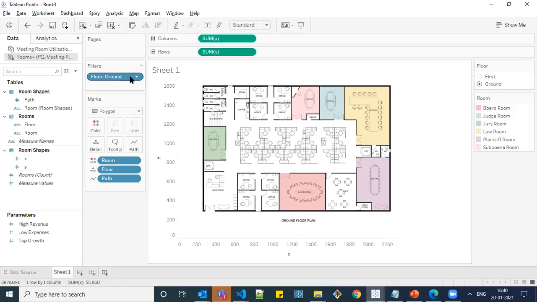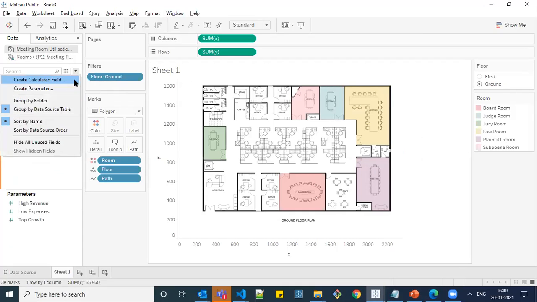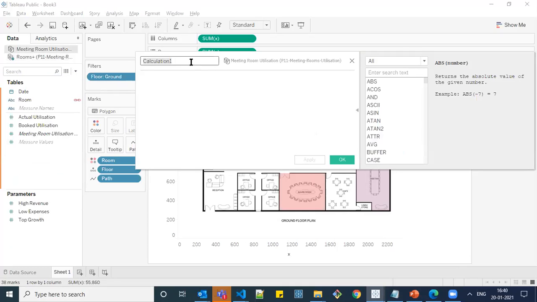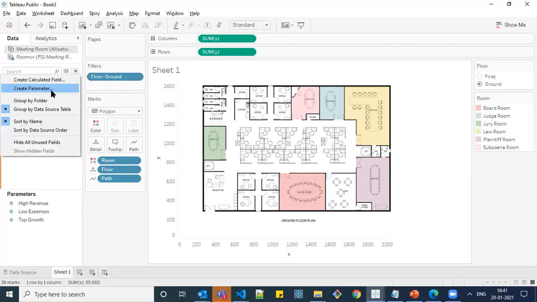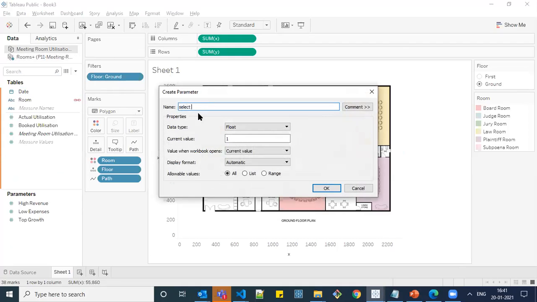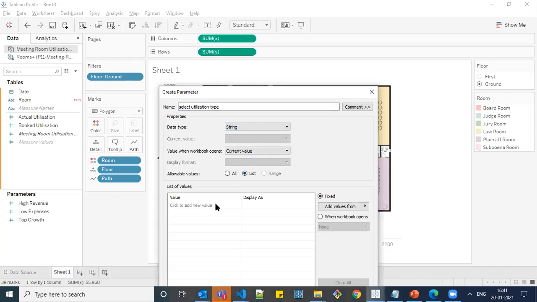And the final thing we need to add is the utilization level. What is the booked utilization? What is the actual utilization level? For that, we're going to create a calculated field. First, we need to create a parameter to select the visualization type. Select utilization type. I'm naming it as string. I'm going to add a list. One is actual utilization and the other one is booked.